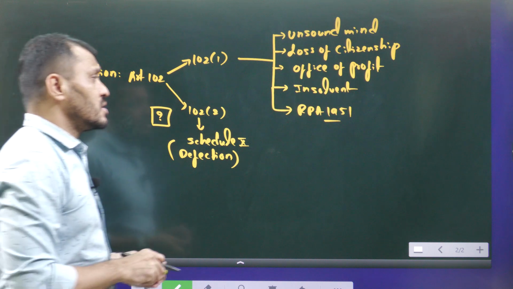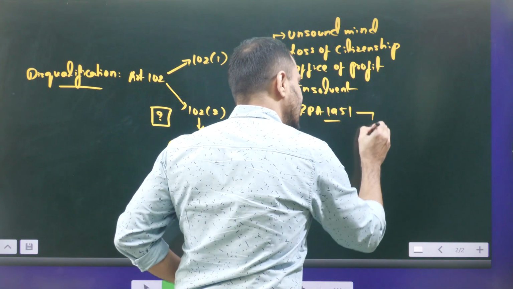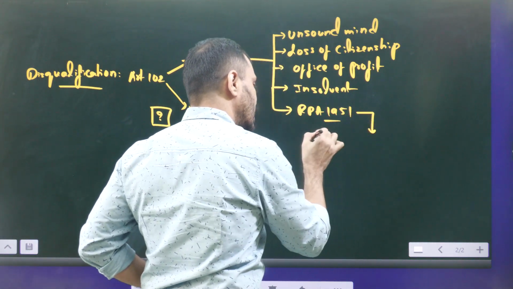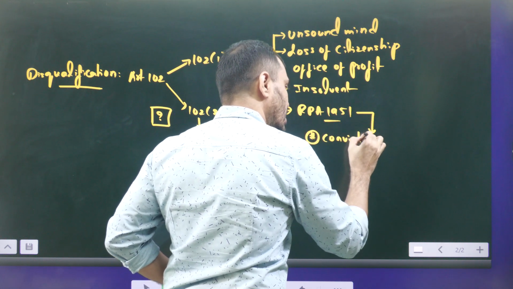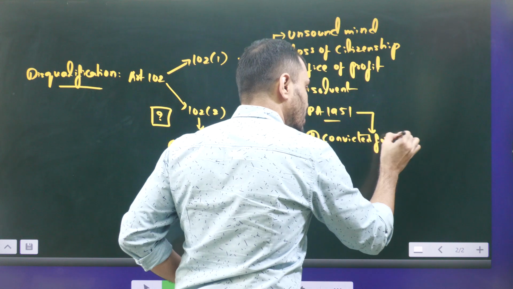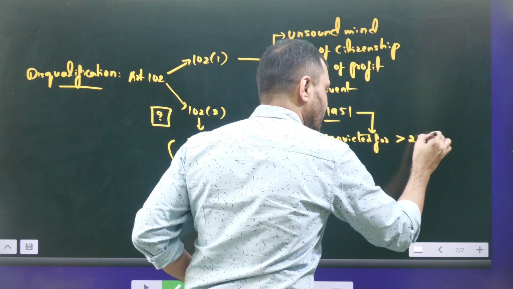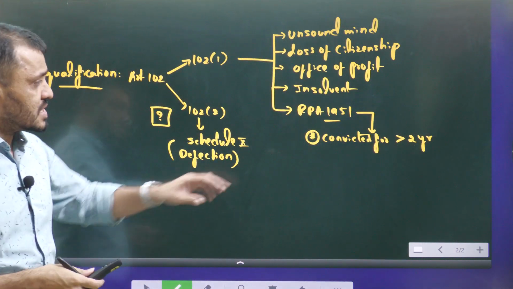Now the RPA Act 1951 says that if a person is convicted for more than 2 years, the person will be disqualified. So this is the ground.